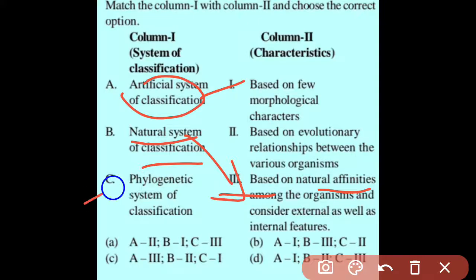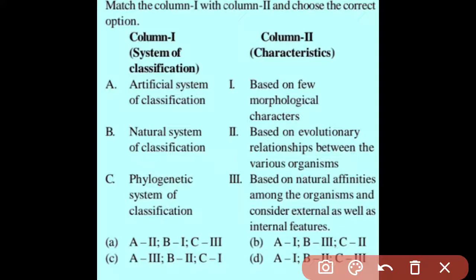The third one is the phylogenetic system of classification. As you know, phylogenetic classification is based on evolutionary history, or we can say on evolutionary relationships between the various organisms. So the correct option for this question is option B.